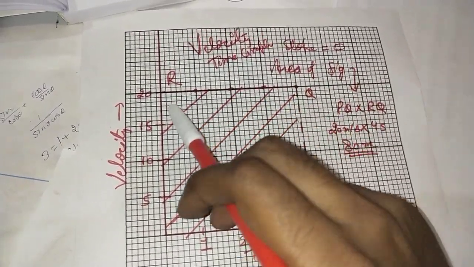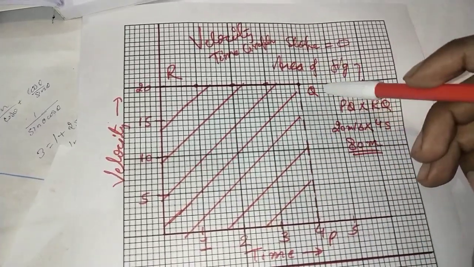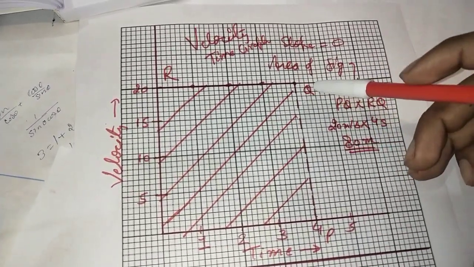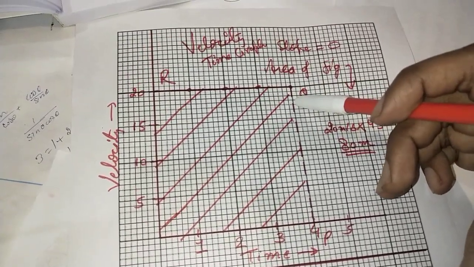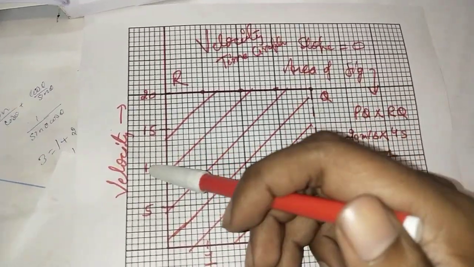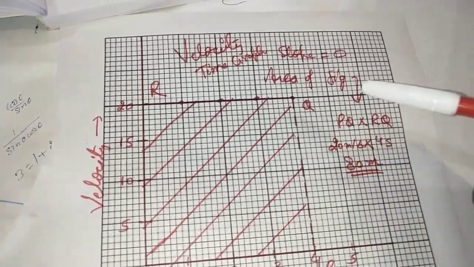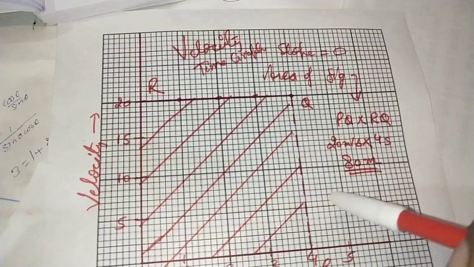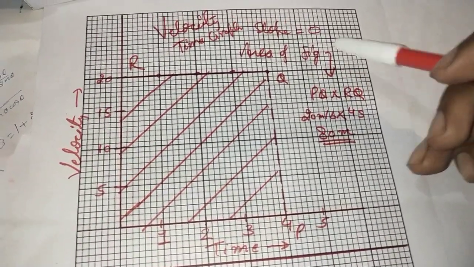So that means the object is moving. It doesn't mean it is at rest. It is moving, but with a fixed speed. The velocity is fixed. The velocity is not changing. So that is why the acceleration is 0. Slope being 0 doesn't mean the velocity is 0. Slope is the y part upon the x part, and that is 0. So now let's try to calculate the area of this figure.